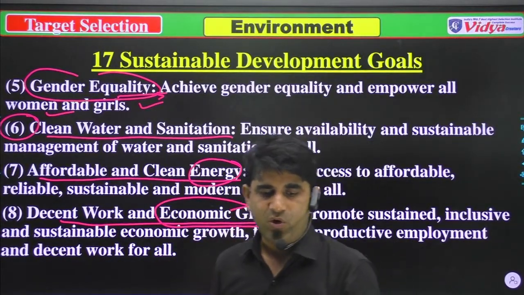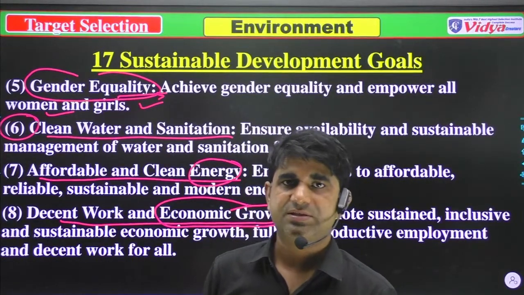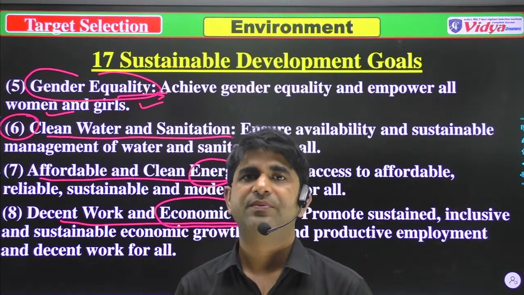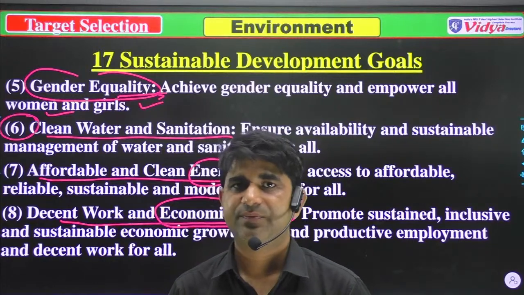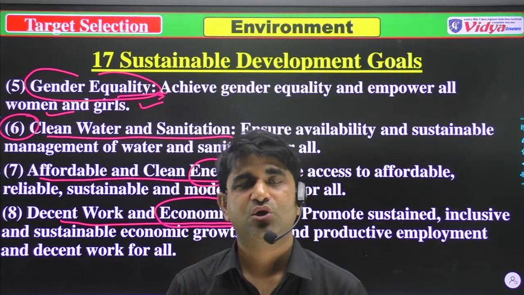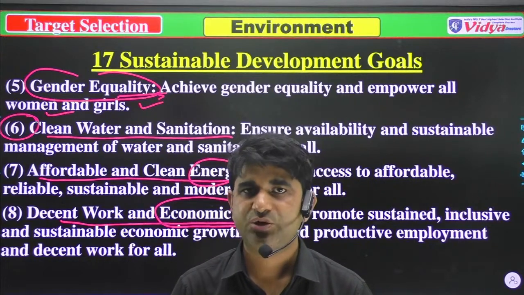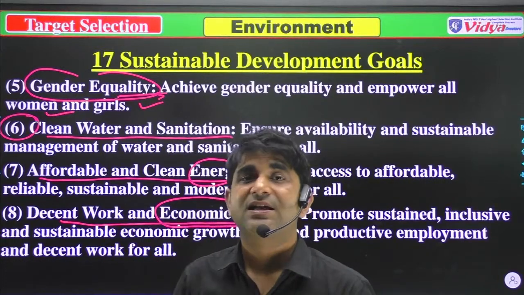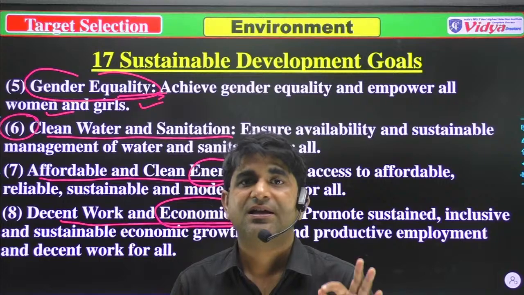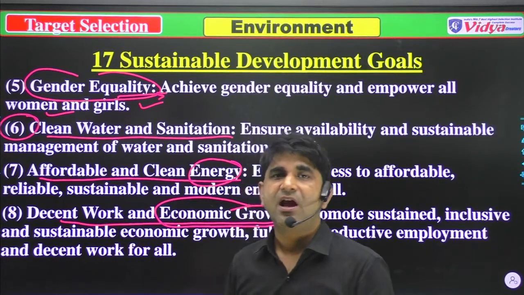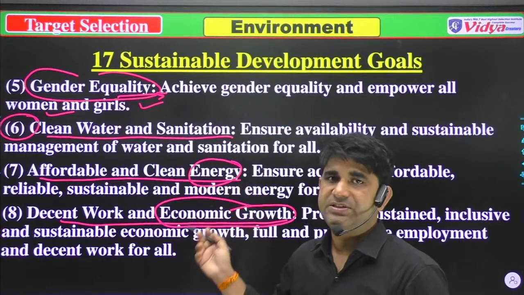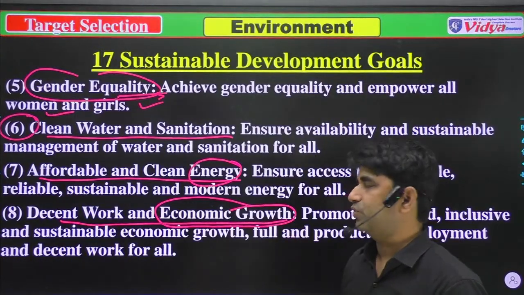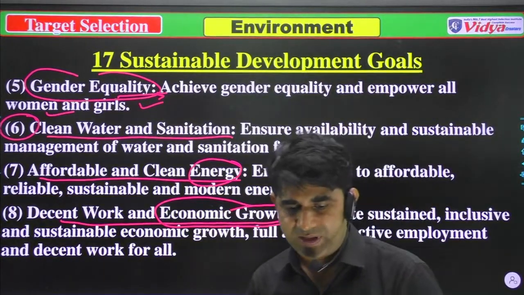Again, try to repeat all these with me. First is zero poverty, then zero hunger. Third is good health and well-being. Fourth is quality education. Fifth is gender equality. Sixth is clean water and sanitation. Seventh is affordable clean energy. And eighth is decent work and economic growth.